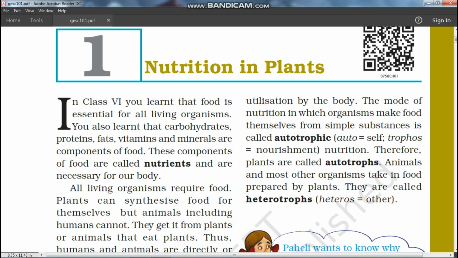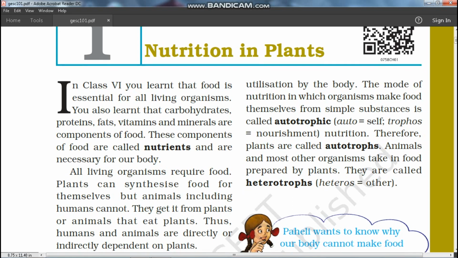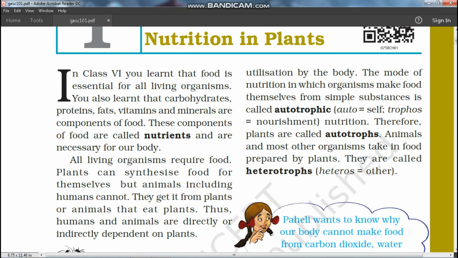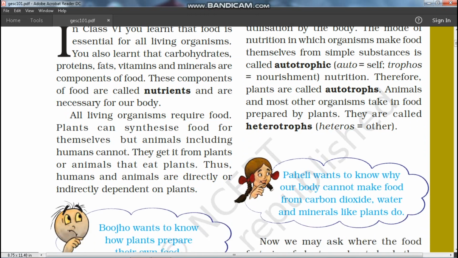Those essential elements which we get from the food are carbohydrates, proteins, fats, vitamins, and minerals. These components are called nutrients and they are necessary for our body. How are they necessary? Carbohydrate is necessary for the synthesis of energy, proteins are necessary for the growth of the body, and fats, vitamins, and minerals are necessary for other activities of the body.